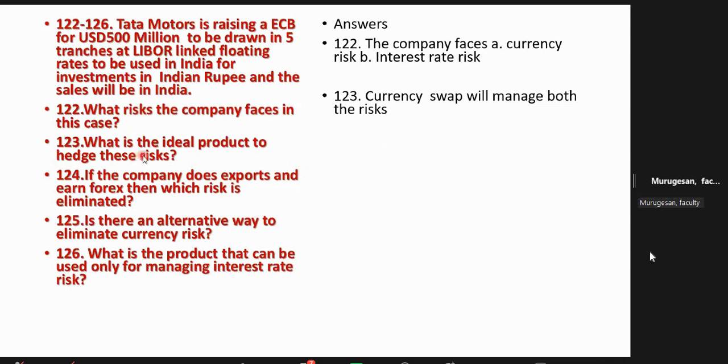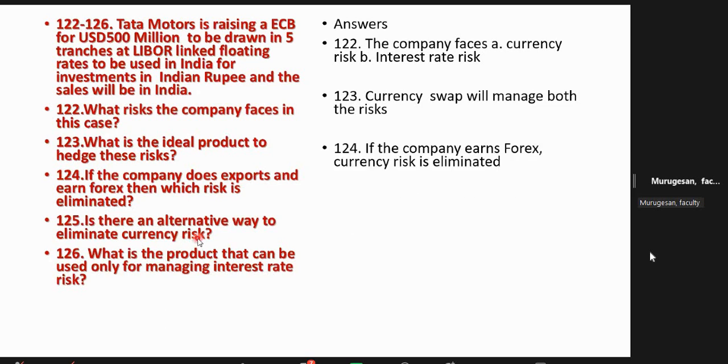Now the question is, what is the ideal product to manage the risk? This is a currency swap. Next question is, the company does export and earn forex, then which risk is eliminated? Exchange risk is eliminated. Very good. Is there any alternate way to eliminate the currency risk? They will ask, what is the alternate way to eliminate the currency risk?